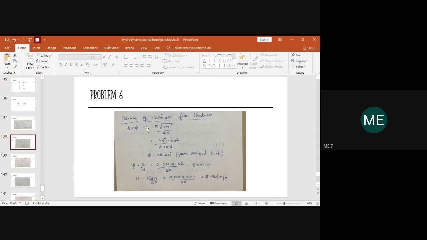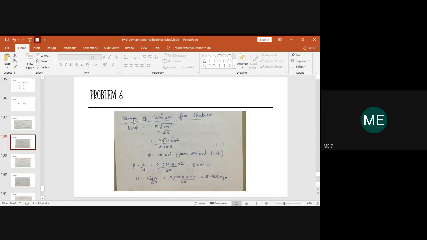First, you have to identify the position of maximum film thickness. H naught and H minimum, we usually calculate the magnitude, but where it is located, that angle has to be determined. To know the position where the film thickness is maximum, we usually use the formula tan phi is equal to minus pi into root of 1 minus n square upon 4n.